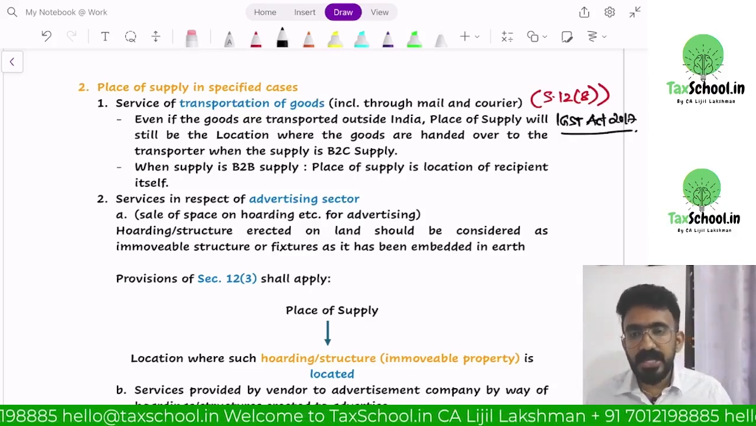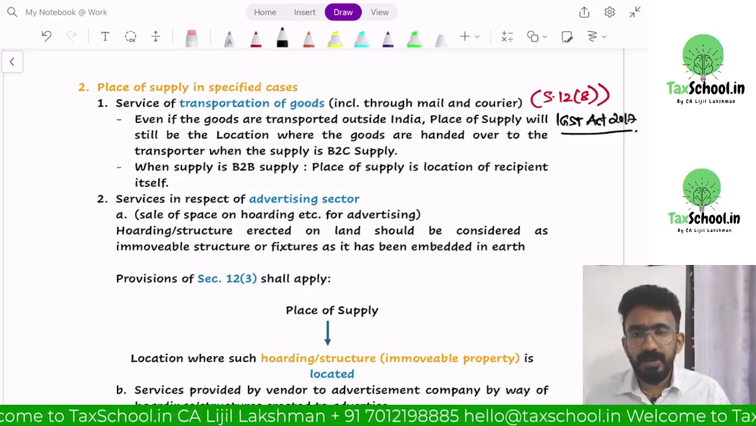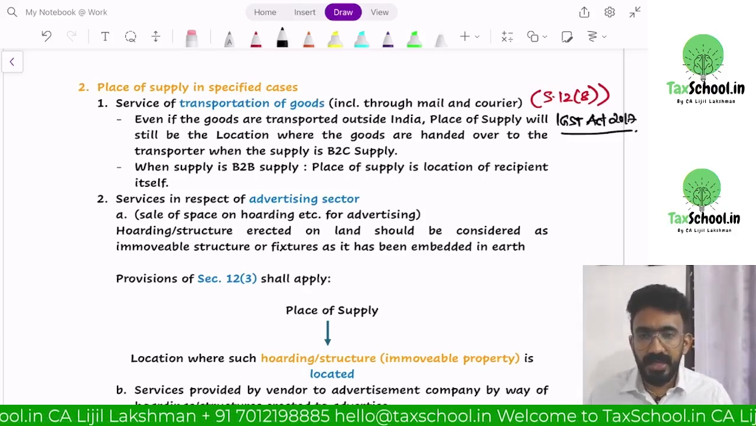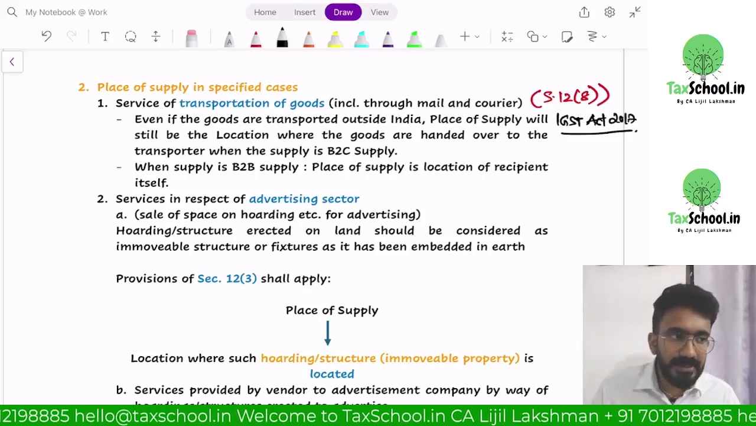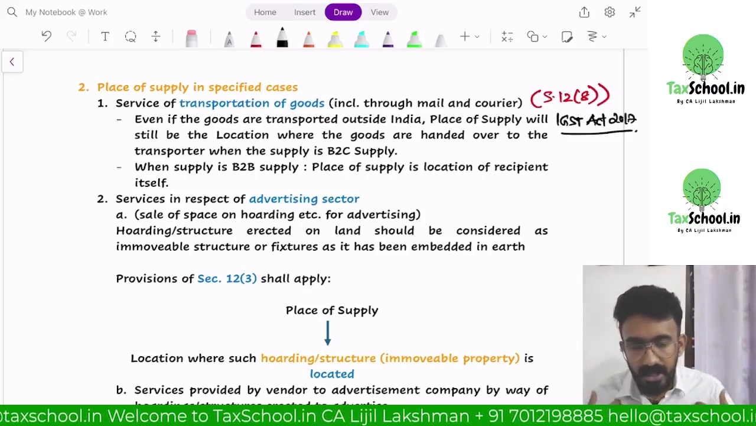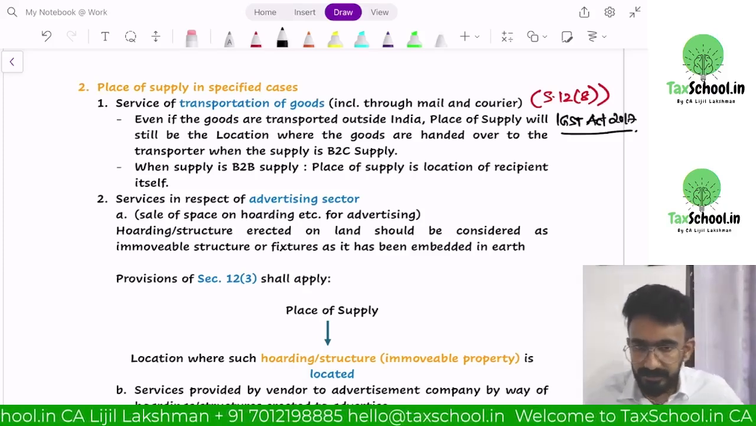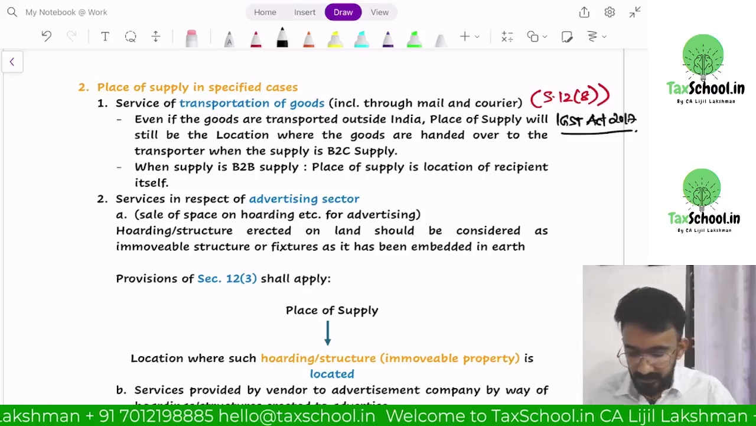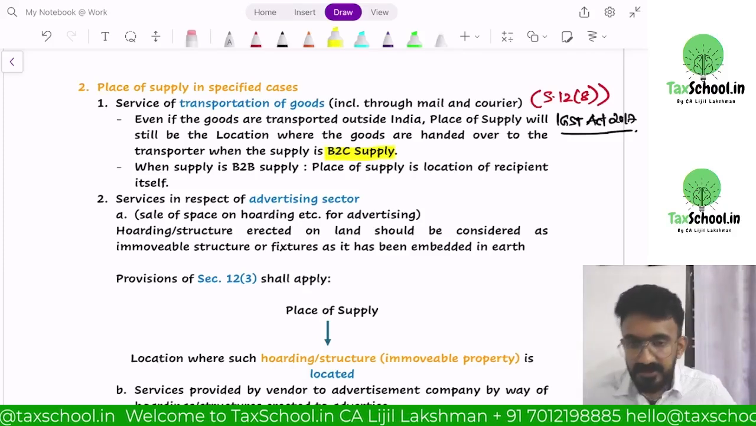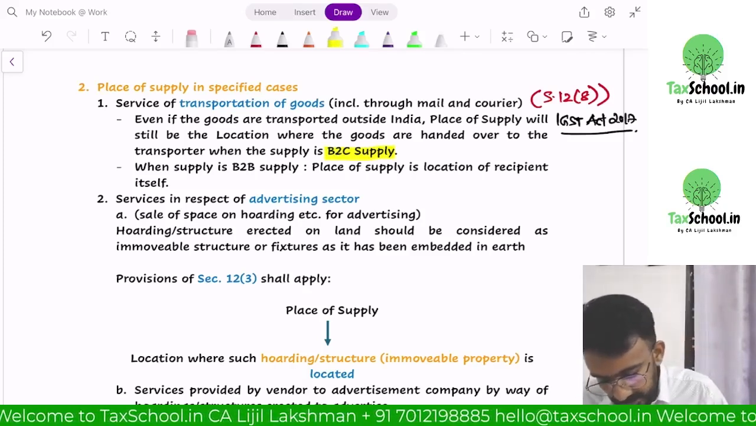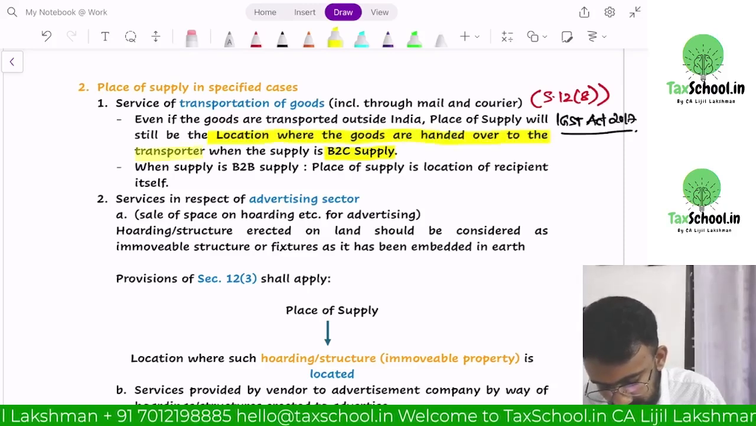Say I'm doing goods transportation. Say I travel to Delhi and I want to send a courier from Delhi to Kerala. I handed over the parcel to Blue Dart in Delhi. I'm an unregistered person. My place of supply would be where I handed over the product, if it is B2C. Okay, let's look at this. If the supply is B2C, place of supply will be the location where the goods are handed over to the transporter.